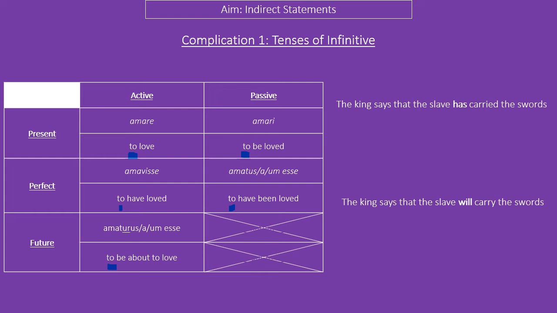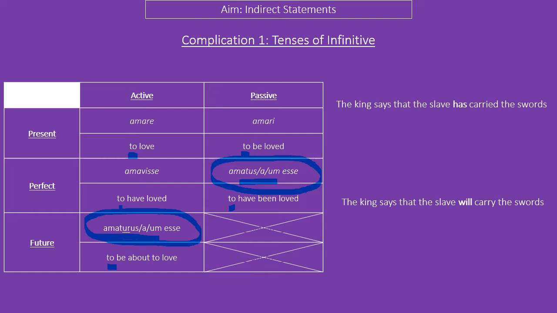A couple of things that we might want to note there. The perfect passive infinitive and the future active infinitive are basically just a participle with esse after it. This makes them a little bit easier. You don't have to learn anything new. All you're doing is using esse, which is the infinitive of sum. So it literally means something like "to be having been loved", which therefore translates as "to have been loved".